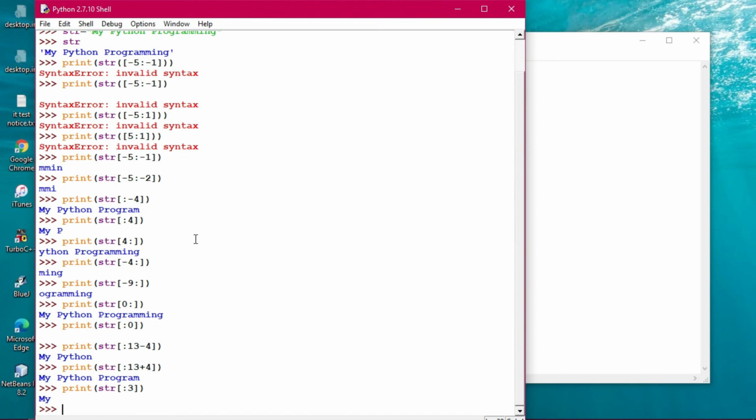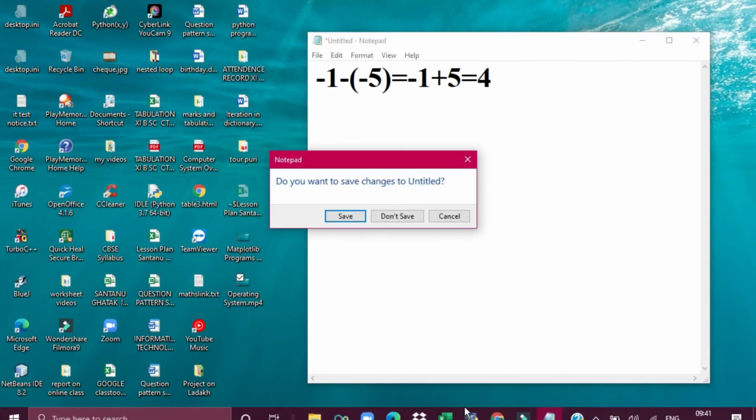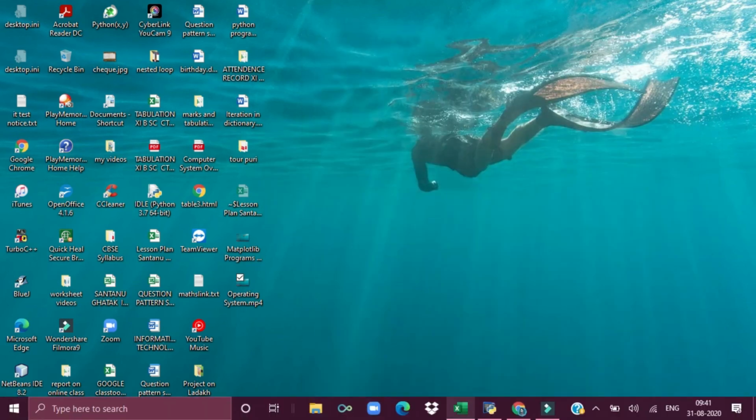So whenever you are doing string manipulation in Python, you have to be a bit careful about what you are doing, and you have to calculate it properly, especially whenever you are dealing with minus signs. Plus sign doesn't matter, but with the minus sign you have to be a bit cautious.